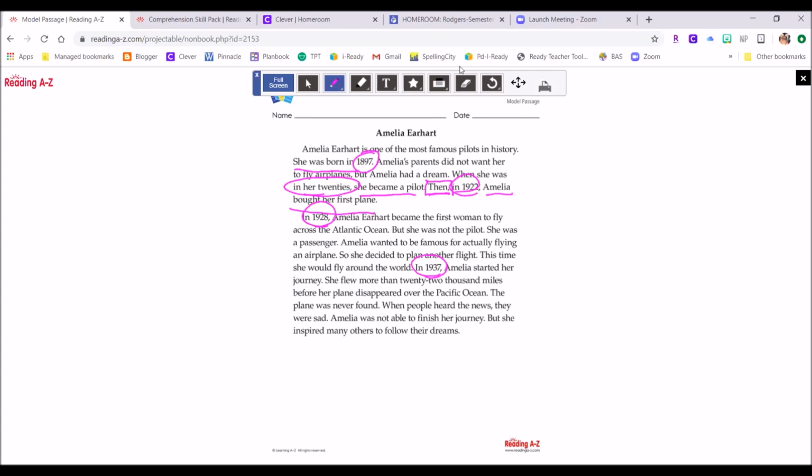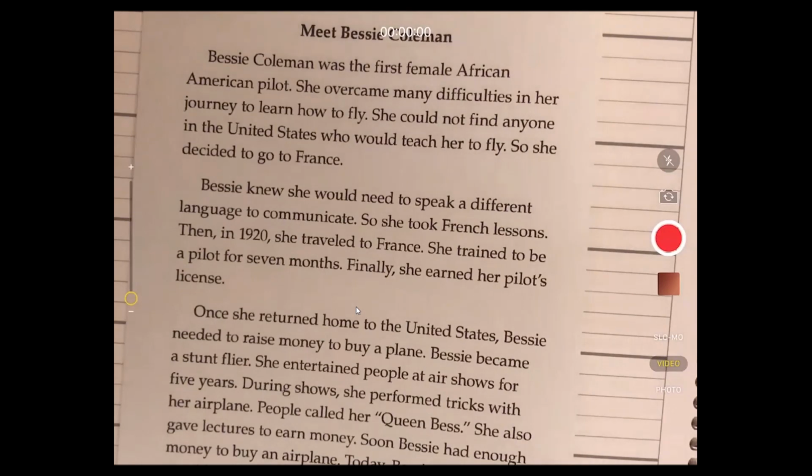So we're going to do an activity together. I'm going to get that ready for you guys, and we're going to be reading about another very famous pilot. So here is our passage, Meet Bessie Coleman. And we're going to do the exact same thing that we did with Amelia Earhart, but this time we're going to be looking at Bessie Coleman.